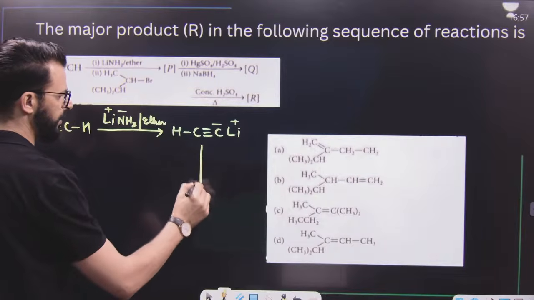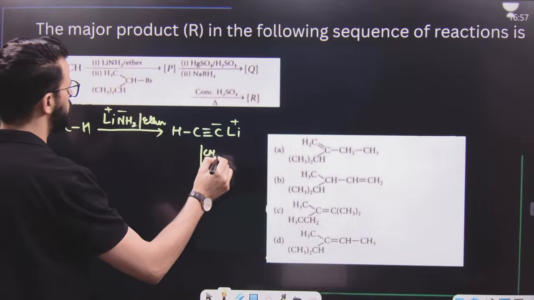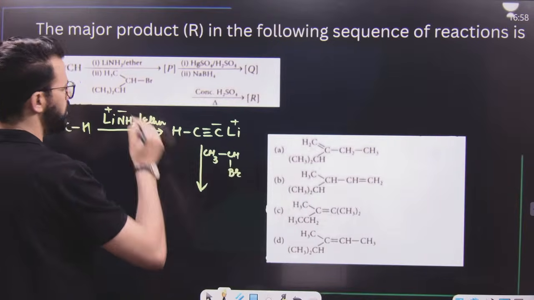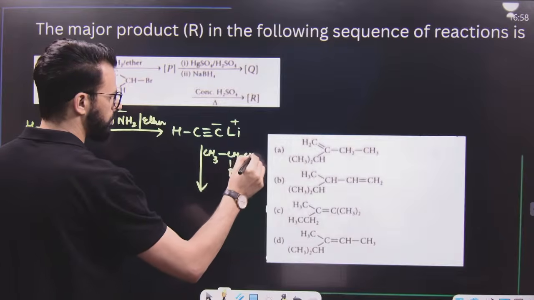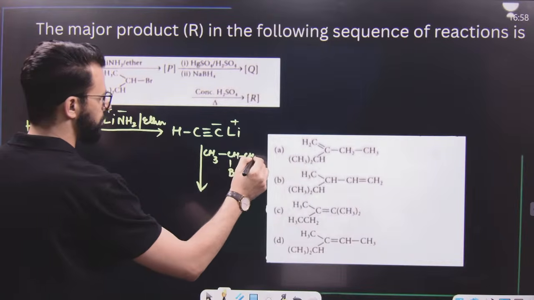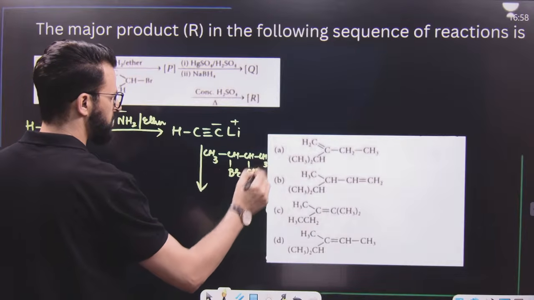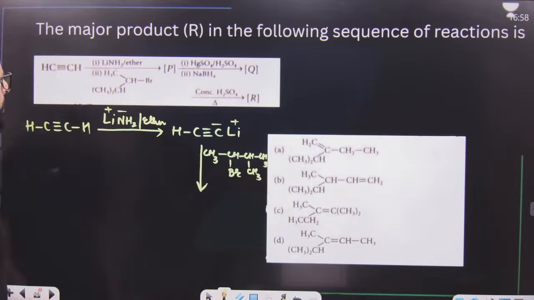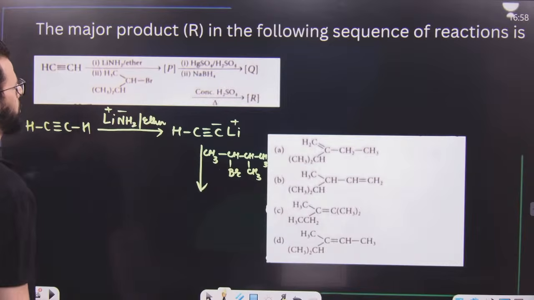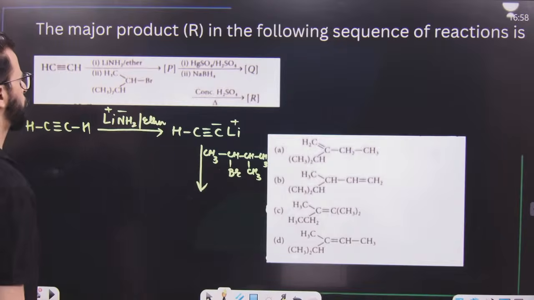As this is a stronger nucleophile, now this will react with CH3, CHBr, CH, to which it is CH3 and CH3. That means this is isopropyl attached to CH, to which it is Br and CH3. That means it is 2-bromo-3-methyl butane.